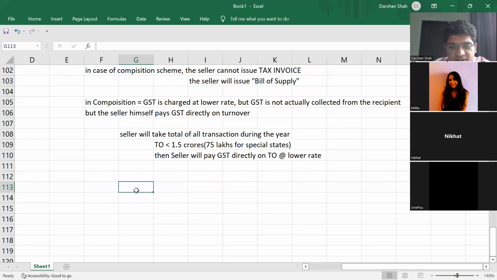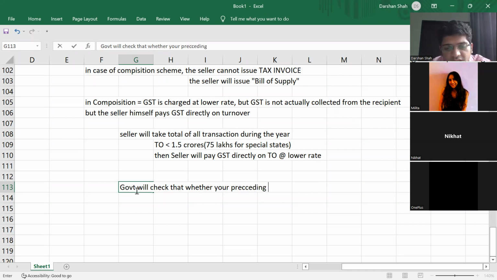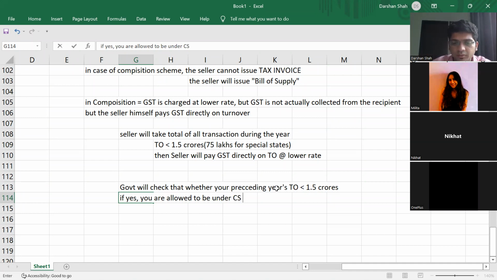So the government doesn't raise any problem. See, what the government says is, instead of doing it like that, the government will check whether your preceding year's turnover is less than 1.5 crores. Preceding year, okay, not this year. If yes, then you are allowed to be under the composition scheme and collect tax at a lower rate. If no, you are not allowed. Simple. Done.